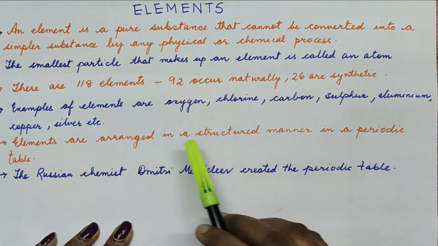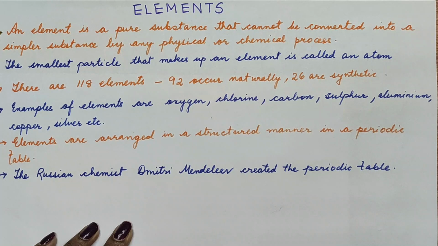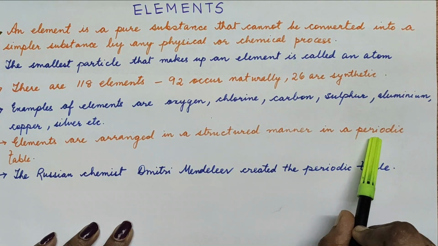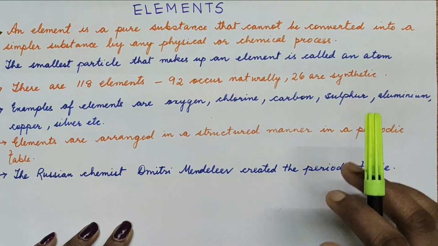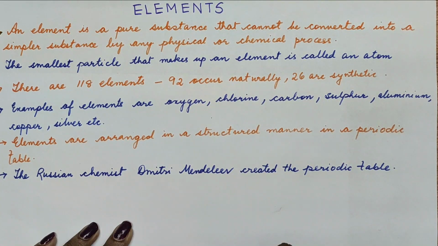And elements are arranged in a structured manner in a table which is called the periodic table. You can refer to and find out about the periodic table. You will see it's a structured table where the elements are arranged according to their atomic numbers. The periodic table was first created by Dmitri Mendeleev, a Russian chemist.